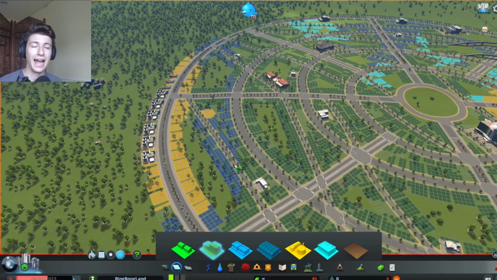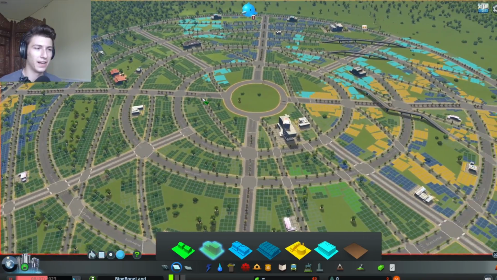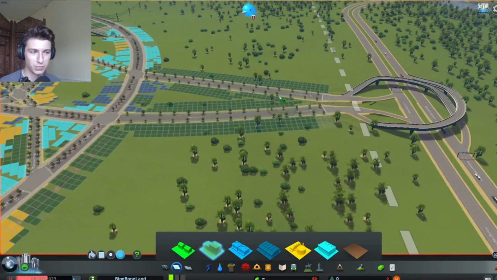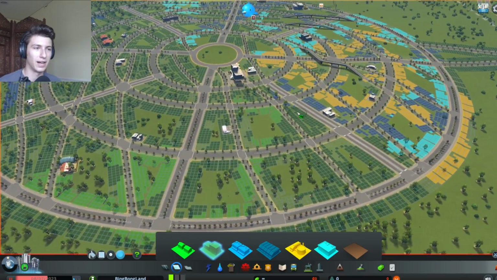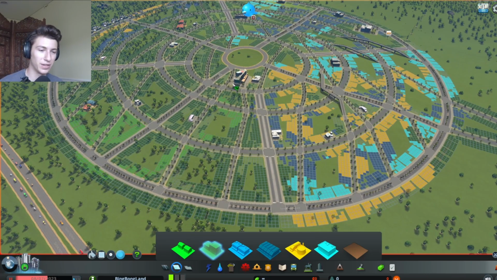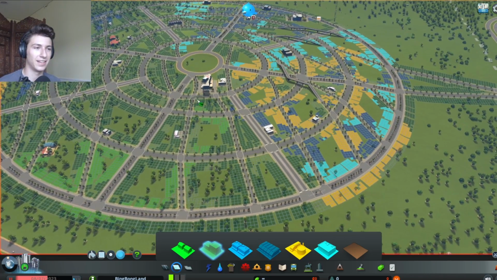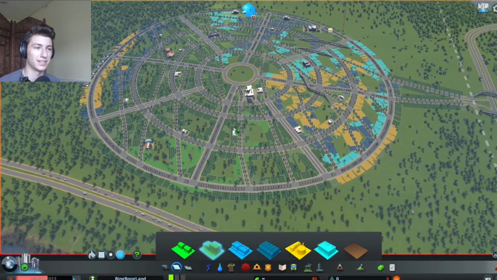And then we have our agricultural, so it's semi-industrial, semi-residential over here. I also just made these residential for the heck of it. We're going to see what happens here. I am basically just going to position the camera here. I'm going to let this thing run until it stabilizes, and then we're going to do a full breakdown of how well this city handles itself.